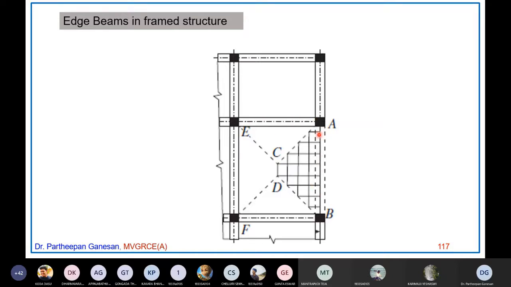To design an L beam, you should know torsion, because an L beam is always subjected to it. As I told you earlier, the L beam is the end beam, and the load from this part of the slab will be transferred to this particular beam AB. So this beam AB will be subjected to twisting moment due to this part of the load from the slab.